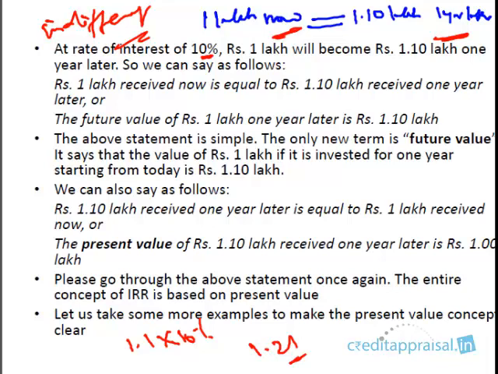1 lakh received now is equal to 1.1 lakh 1 year later, or it is equal to 1.21 lakh received 2 years later. So if someone were to offer you 1 lakh now, or 1.1 lakh 1 year later, or 1.21 lakh 2 years later, you should be indifferent to any of these three options because all three are equal to you. We are not saying the amounts are equal. We are saying that, seen from the concept of different time periods, these three are equal. We don't mind taking any option because all three are equivalent.